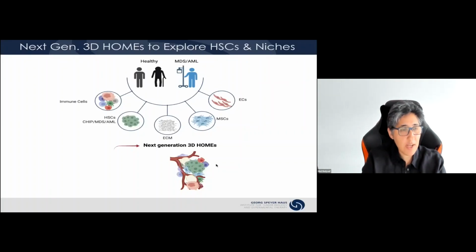Now, what is the next generation of 3D homes? We are exploring the possibility of adding immune cells. That would allow us to have a complete system in which we have at least the essential components of the bone marrow niche. We can, of course, also alter the ECM by using different scaffolding systems. And we hope that we can use this system for dissecting molecular interactions in the context of all of those challenging diseases such as MDS, but also possibly clonal hematopoiesis, which is of interest to our lab as well.